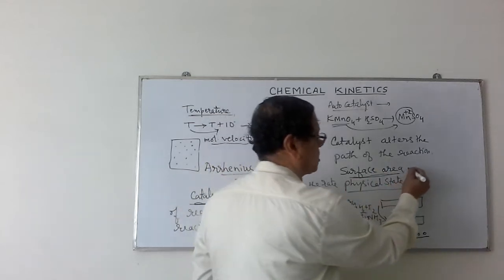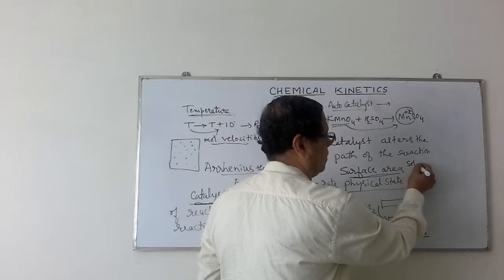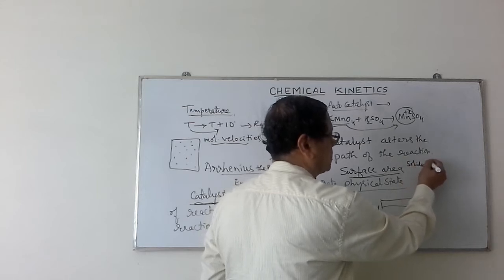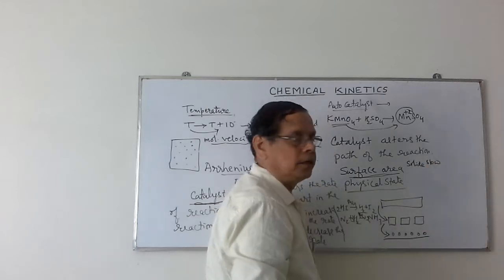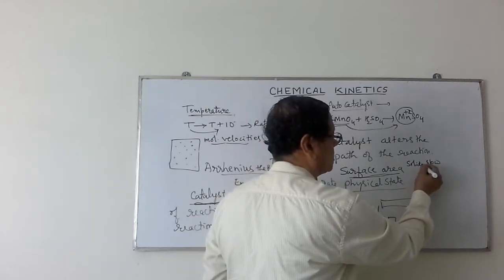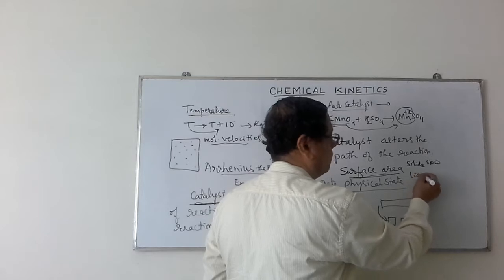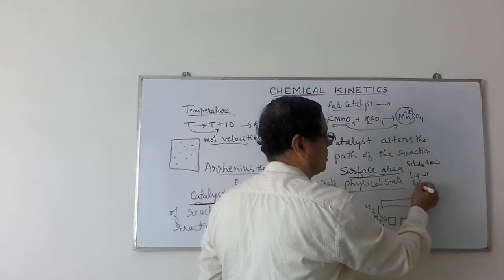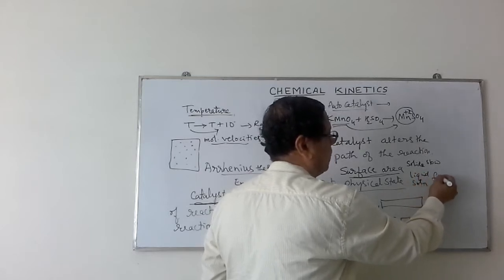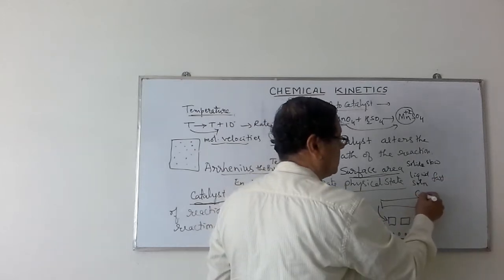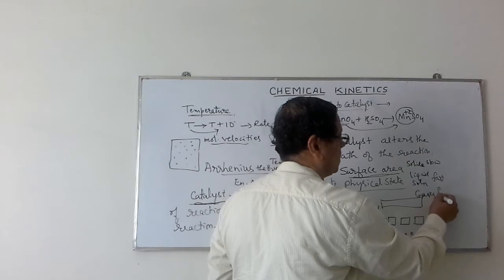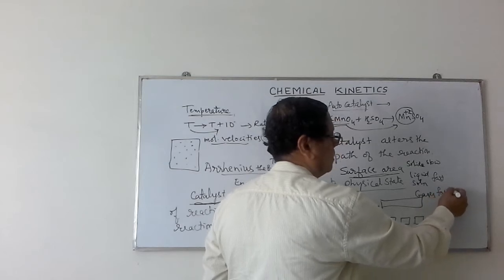Similarly, when you take a substance in the solid state, the rate is very less. Slowly the reaction takes place. If you consider the same substance in the liquid state or solution state, the reaction is fast. If you consider the reaction in the gaseous state, we assume that this is the fastest.